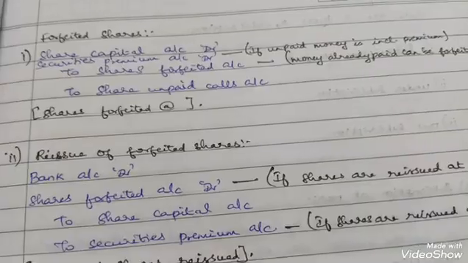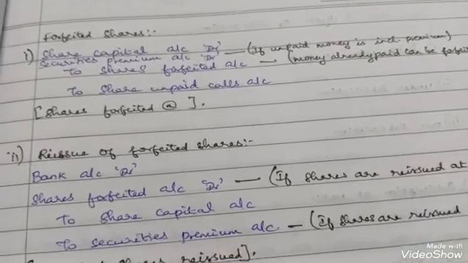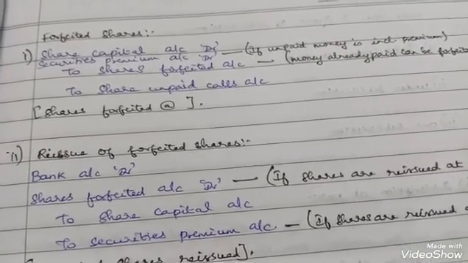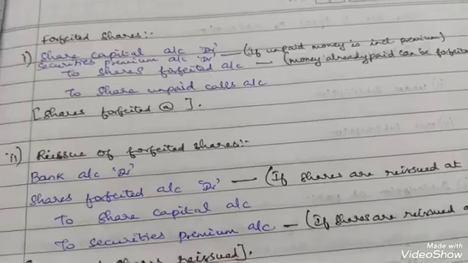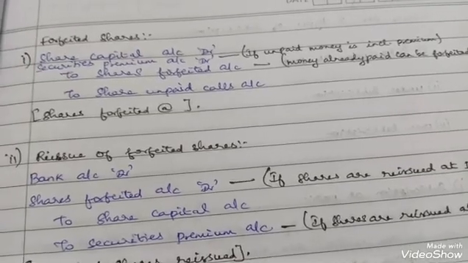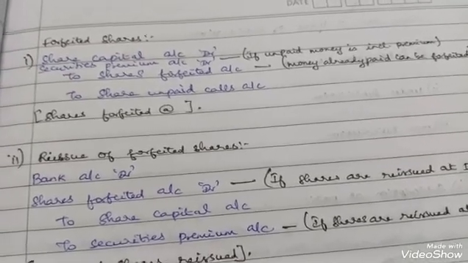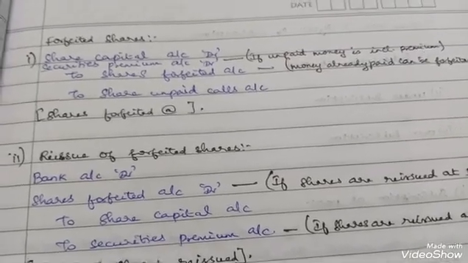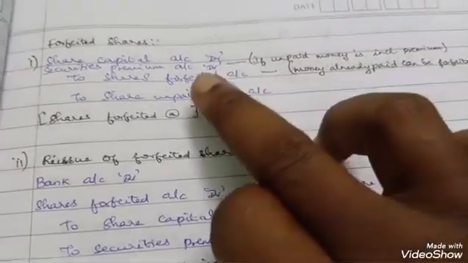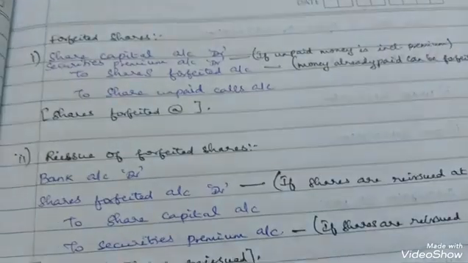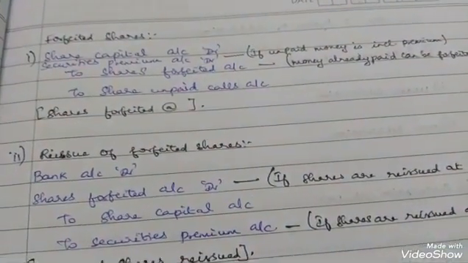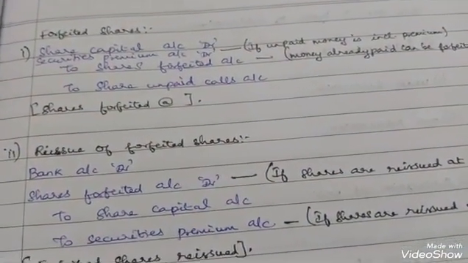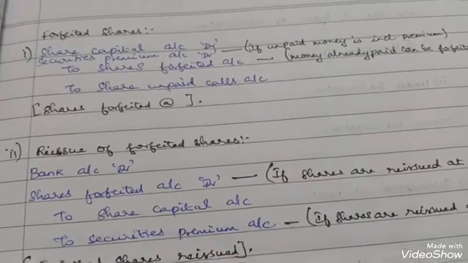So the journal entry will be like this: share capital account debit, securities premium account debit, to shares forfeited account, to share unpaid calls account. The securities premium account debit will be shown only when there is an unpaid call money, and that unpaid call money includes premium.